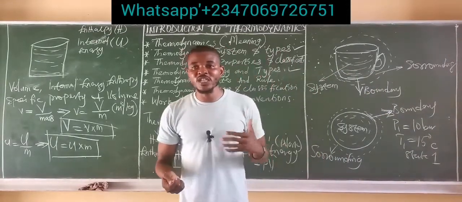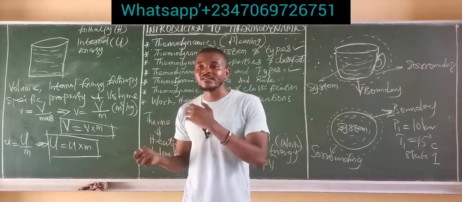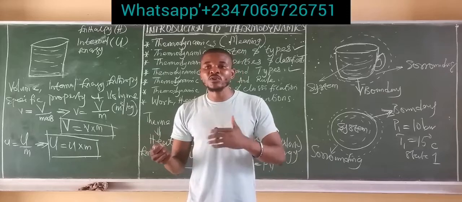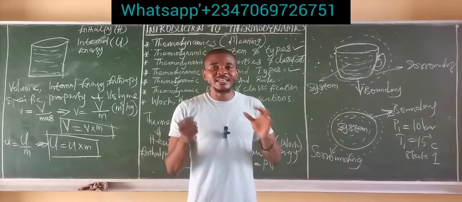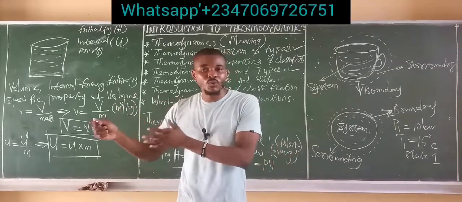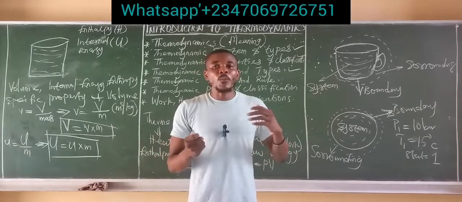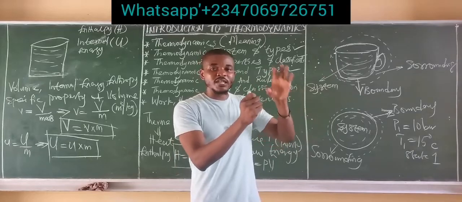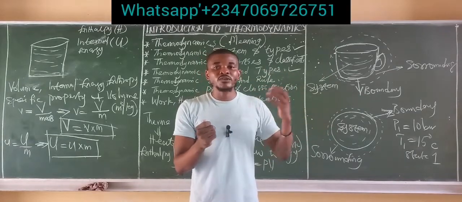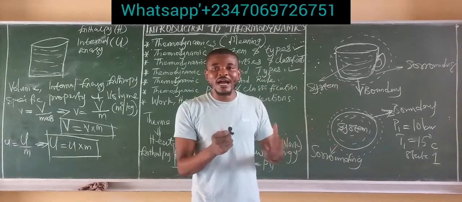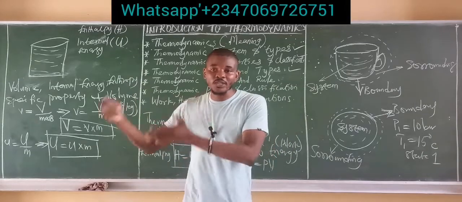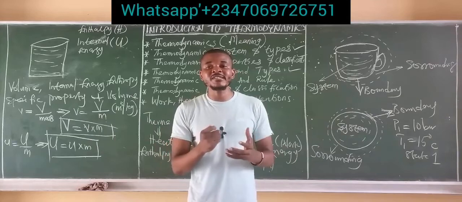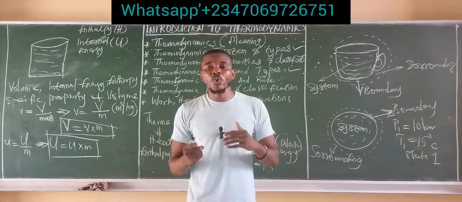So if there is a change in state, then we'll have a new state, let's say state 2. Let's say upon increase in temperature to 30 degrees Celsius, the pressure increases to 20 bar. In that case, we'll have another condition which is called state 2. Upon increase in temperature to 30 degrees Celsius, that is T2, which is state 2, the pressure becomes 20 bar, that is P2 at state 2. So that becomes another condition of the thermodynamic system. So the condition of a system at a given point in time is what we call the thermodynamic state.